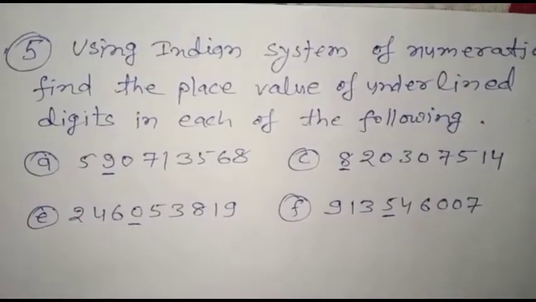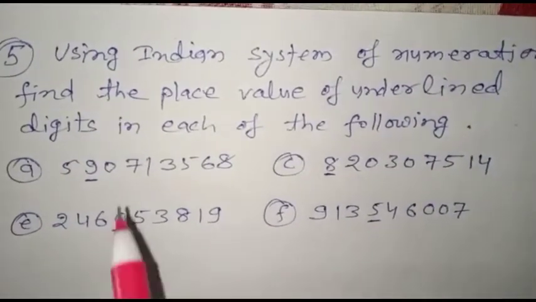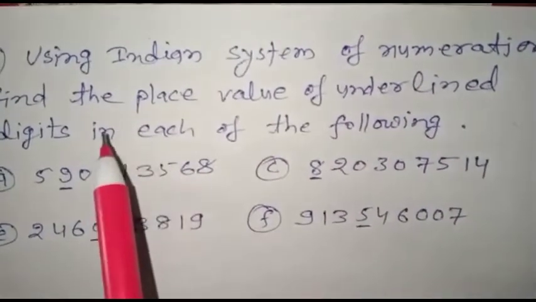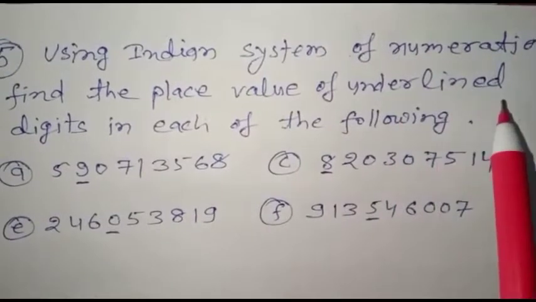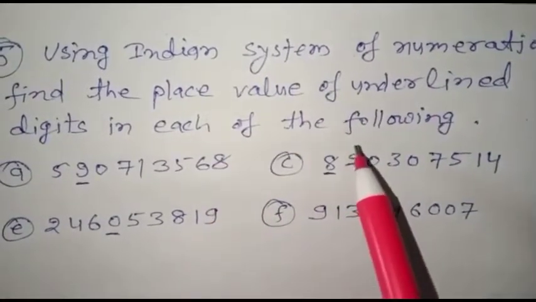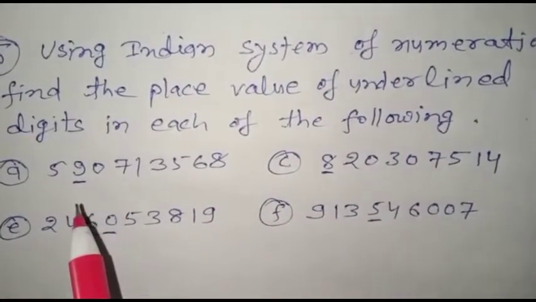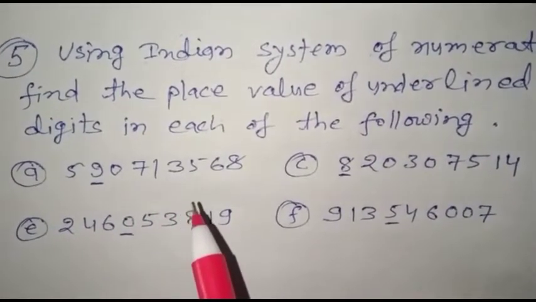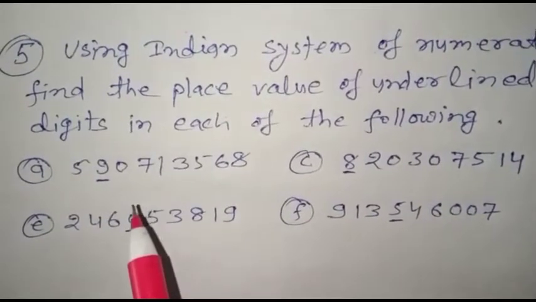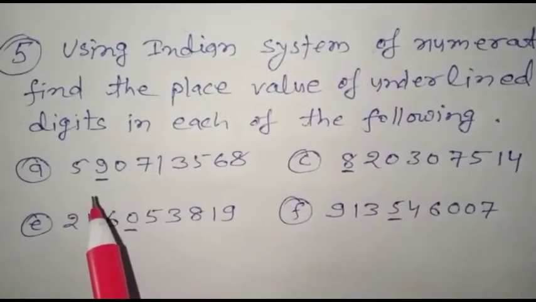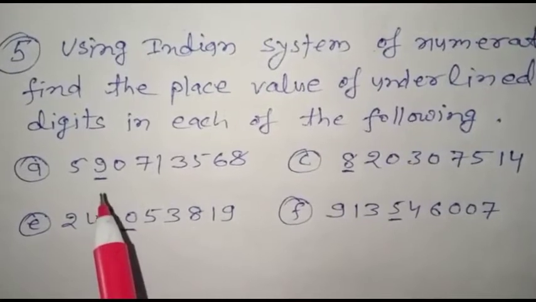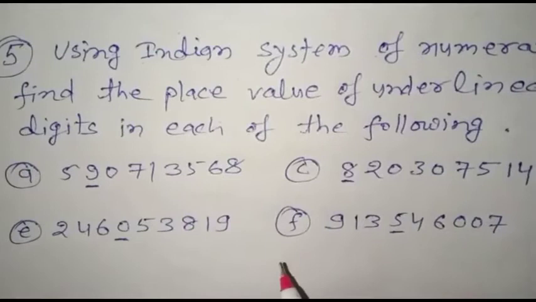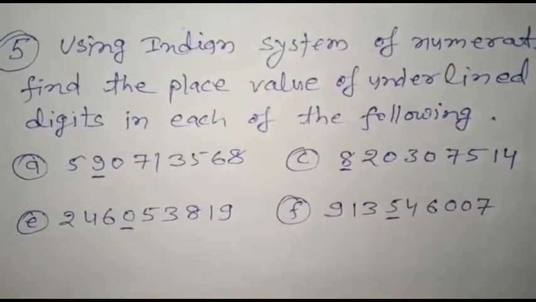Now see question number 5. Using Indian system of numeration, find the place value of the underlined digit in each of the following. So here, for the whole digits we have not calculated the place value. We will calculate only the place value for the underlined digits. So we are taking here some selected questions A, C, E, F. The rest you will do yourself.